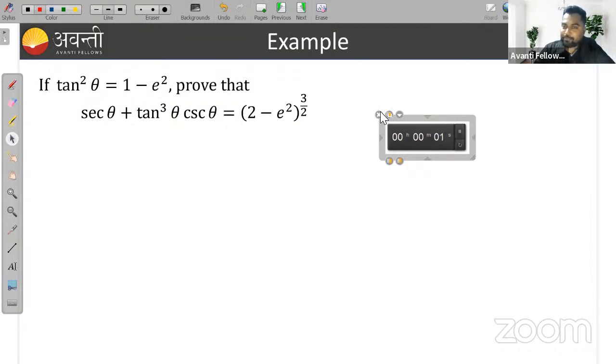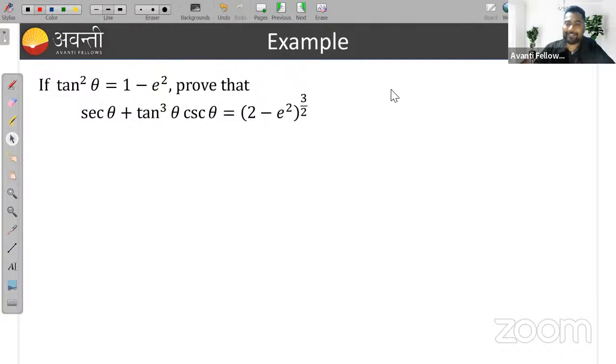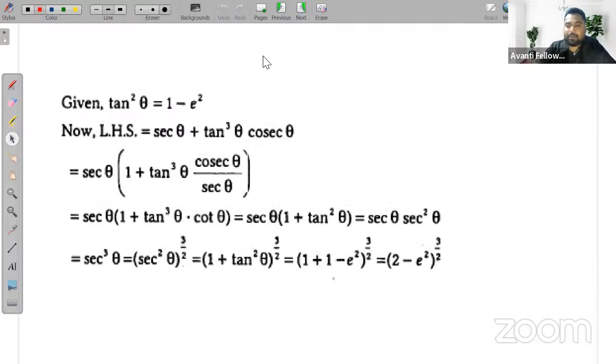Okay, time is up. What is the proof of this? Let's see the solution. Given that tan square theta is equal to 1 minus e square. This is already given to me. Tan square theta is equal to 1 minus e square. So let's take the left hand side, which is sec theta plus tan cube theta into cosec theta.